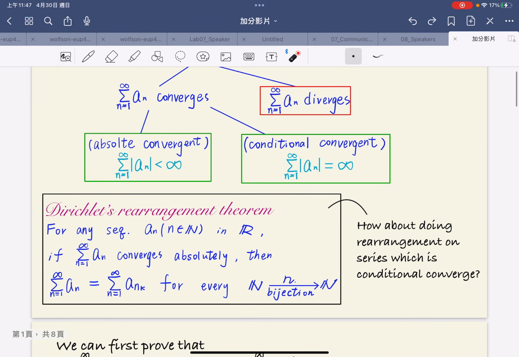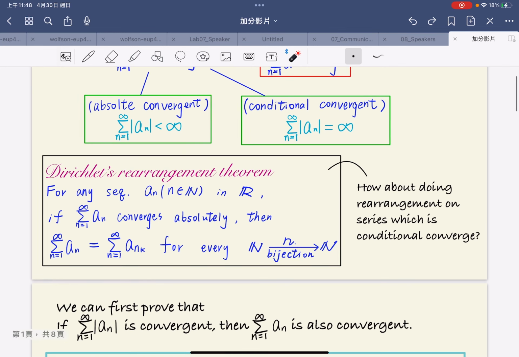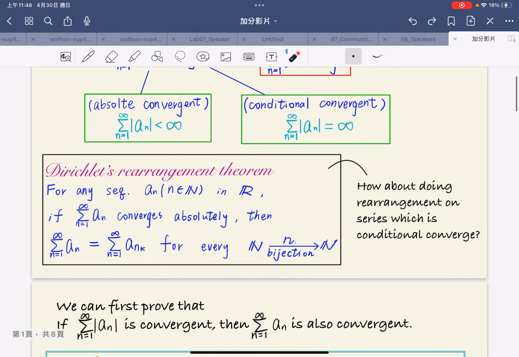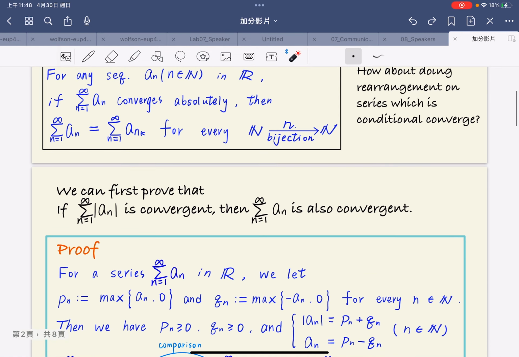Now we talk about Dirichlet's rearrangement theorem. For any sequence of real numbers, if the series converges absolutely, then no matter what rearrangement we do on the series, the value of the series will not change. But how about doing a rearrangement on a series which is conditionally convergent?